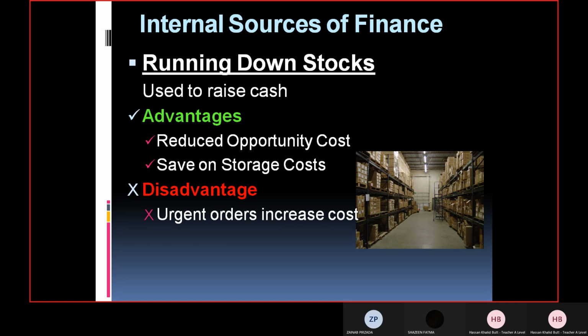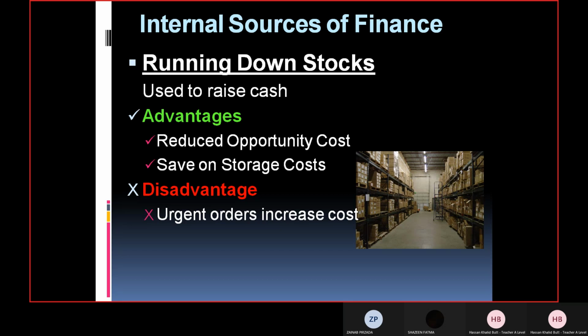Now let me explain that as well. What happens when you sell off your surplus raw material? Let's say your prediction goes wrong, and soon after some time demand goes up. Now you do not have the stock available to produce goods for your customers because you have just sold it, right? So now it means you have to order your supplier to deliver the stock urgently. That's why. Otherwise, it's not required.